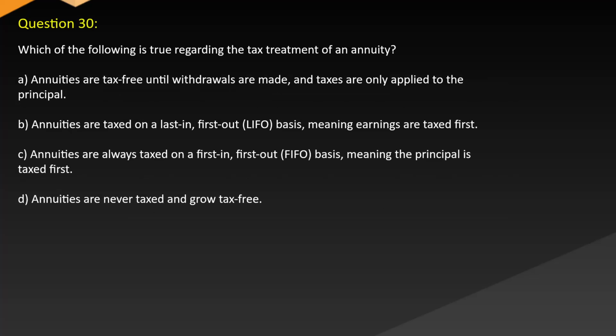Question 30. Which of the following is true regarding the tax treatment of an annuity? A. Annuities are tax-free until withdrawals are made, and taxes are only applied to the principal. B. Annuities are taxed on a last in, first out LIFO basis, meaning earnings are taxed first. C. Annuities are always taxed on a first in, first out FIFO basis, meaning the principal is taxed first. D. Annuities are never taxed and grow tax-free.